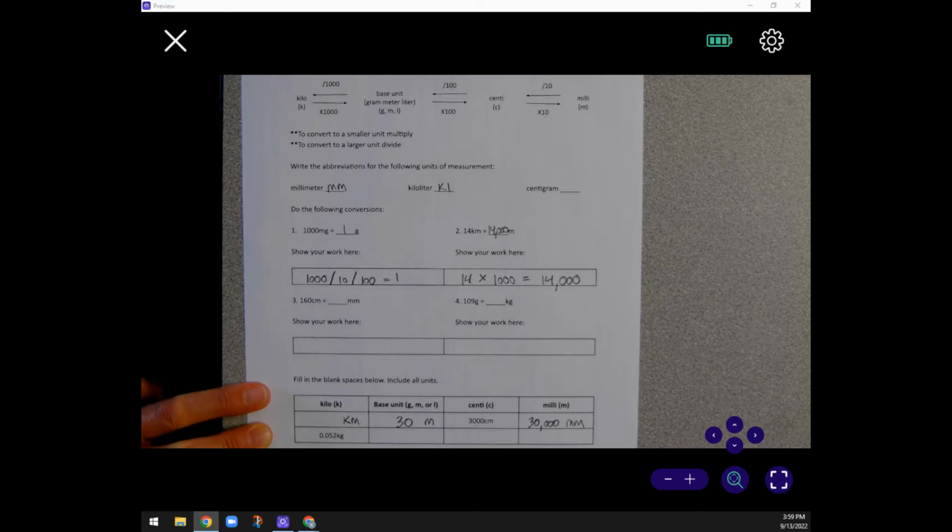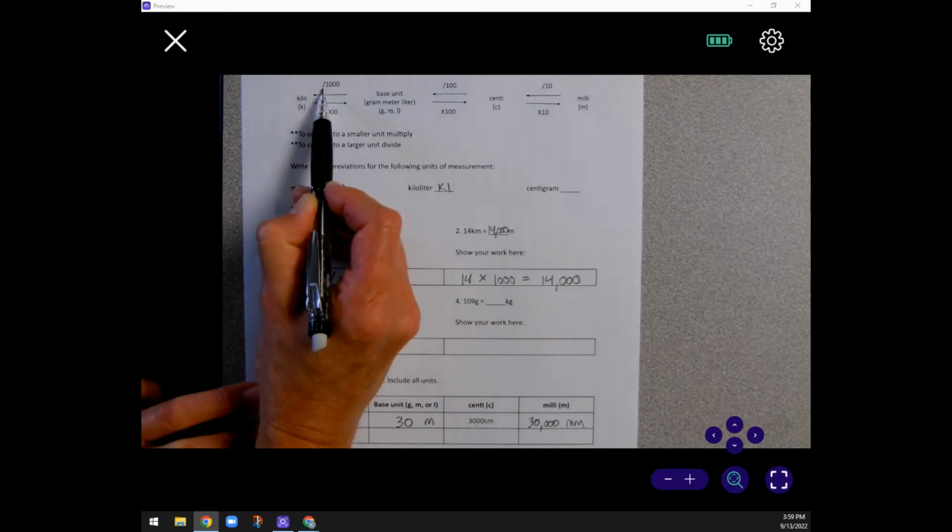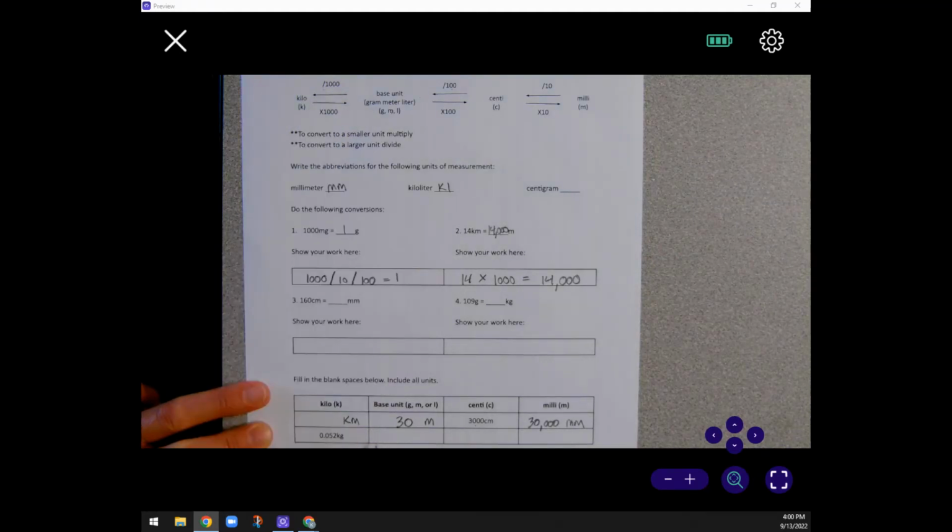And then finally, we're going to take our meters and turn it into kilometers. So we're going to start over at meters at the top. We're going to move over to kilometers, and it shows us that we are going to divide by 1,000. So if we take 30 and divide it by 1,000, the answer is actually 0.030. It's a really small number.